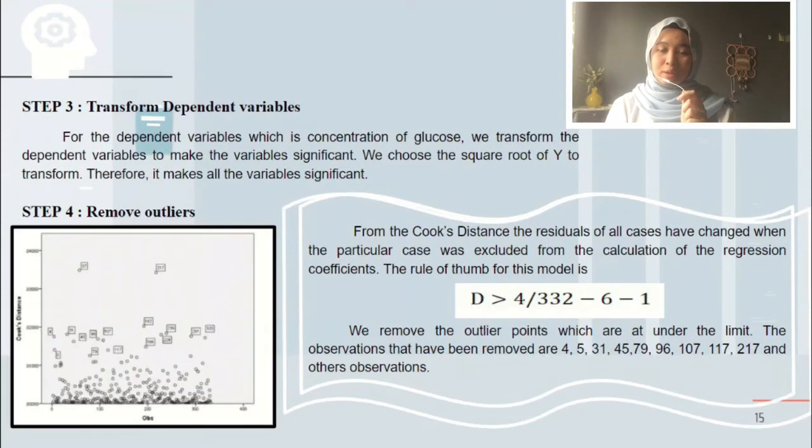Step 3. Transform dependent variable. We transform the dependent variable to make the variables significant. We choose the square root of y to transform, therefore it makes all the variables significant.